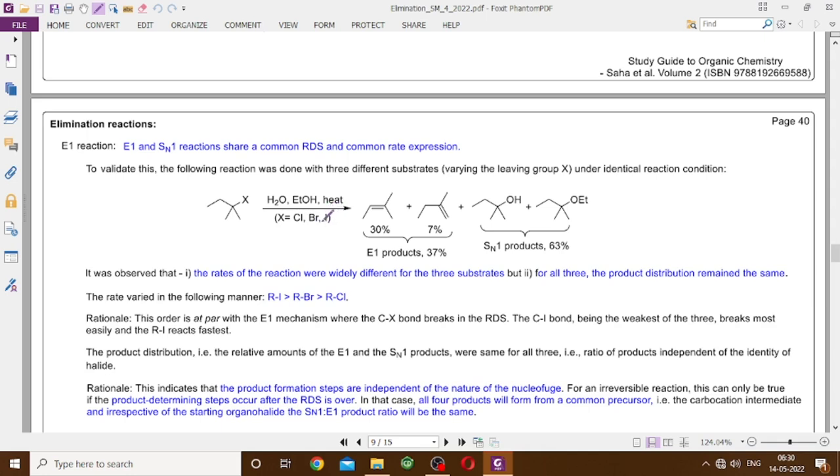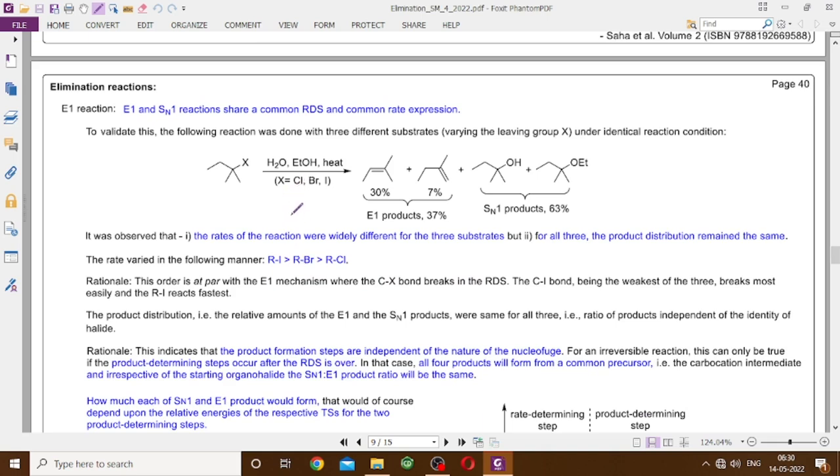When X is equal to iodine, due to orbital mismatch, the carbon–X bond is relatively weaker and is therefore broken a little bit more easily, so the RDS is faster. As a result, the rate of the reaction continuously falls from RI to RBr to RCl. So that's an observation that we can explain very easily.